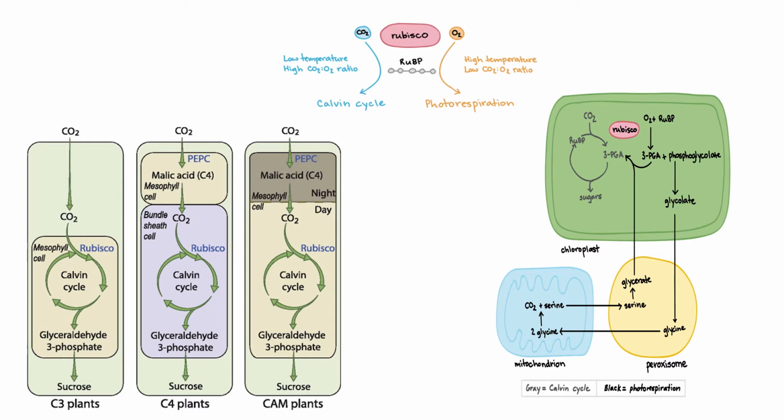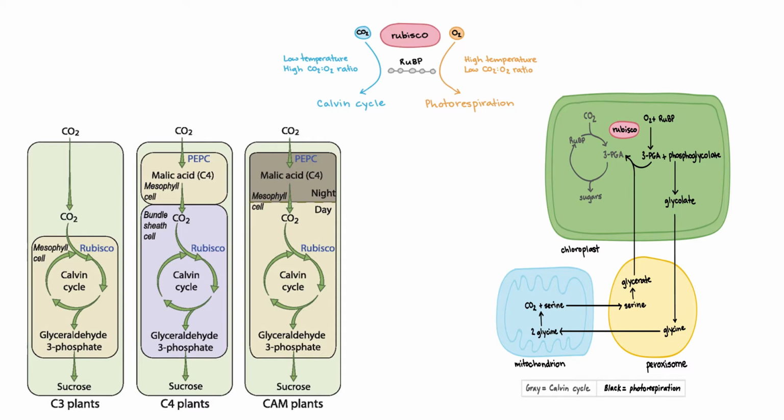In CAM plants, first carbon dioxide fixation occurs at night in mesophyll cells, and the Calvin cycle occurs in daytime. All the steps of C4 and CAM pathways are similar; the only difference is that in the CAM pathway, first carbon dioxide fixation occurs at night and the Calvin cycle occurs in daytime.